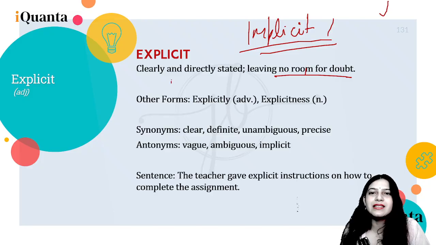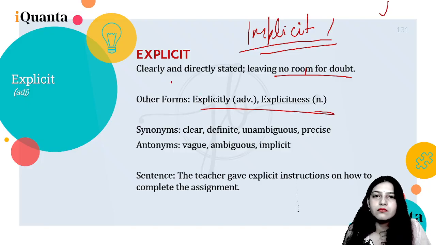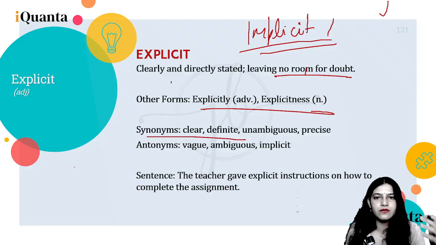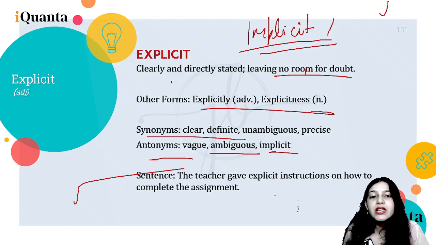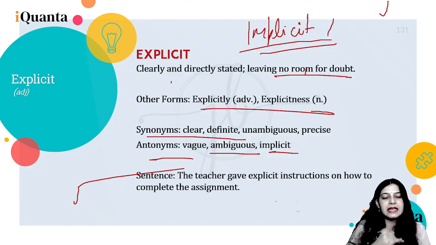Okay, so explicit is in front of everybody, clearly stated. Other forms can be explicitly, explicitness. Synonyms can be clear, definite, precise, unambiguous, not ambiguous. Ambiguous is like confused. Vague, ambiguous, implicit can be the antonyms. The teacher gave explicit instructions on how to complete the assignment.